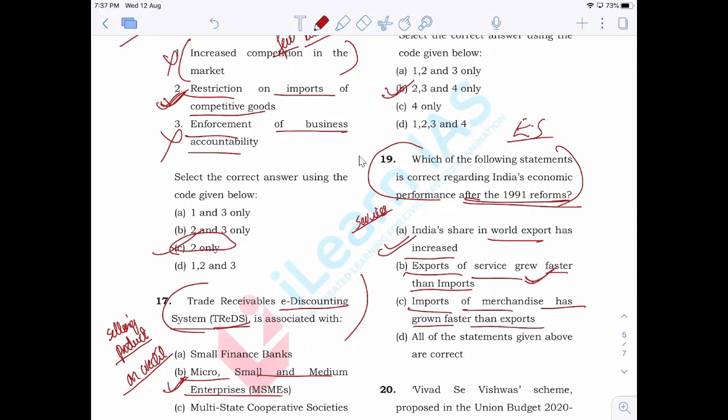That is correct because when it comes to goods, our exports are lower than our imports, and the growth of imports is higher than the growth of exports. So all these trends are correct. All the statements given above are correct. When you read the economic survey, you need to pick up all these kinds of trends that UPSC is going to ask. Clear? So do try to understand and learn all these important trends from the economic survey.